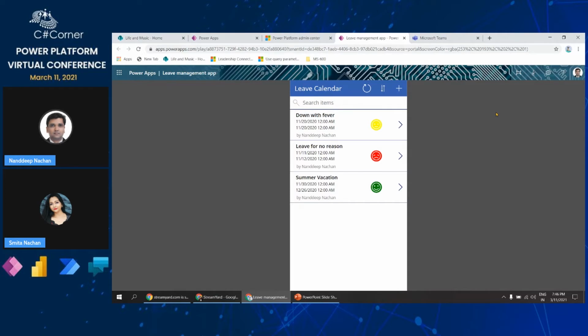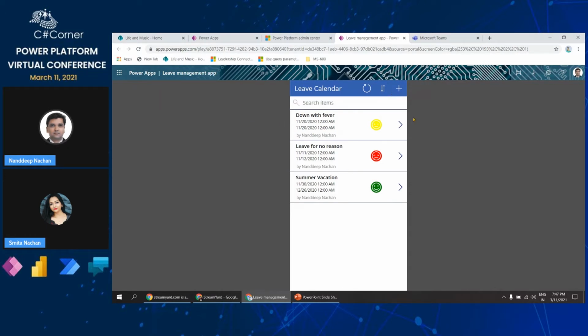It uses SharePoint as a backend for storing the data. But again, SharePoint is something which we should not use for relational databases, so there it lacks a bit. But we can still go ahead and create Power Apps by utilizing SharePoint as the database. This is the calendar list I have, and in that calendar list I'm storing all of the details about the leaves and their approvals.